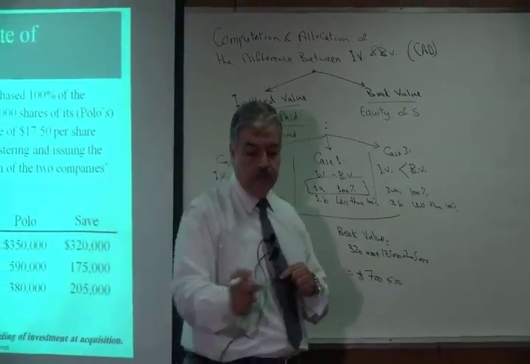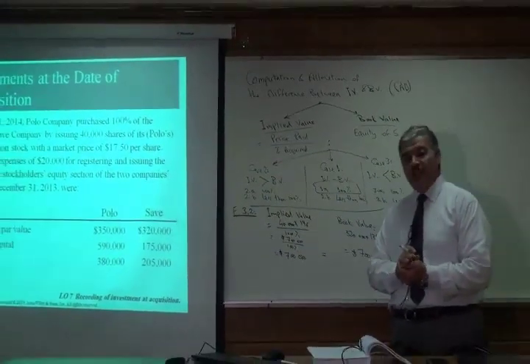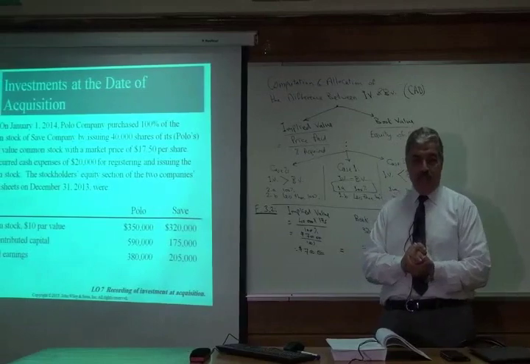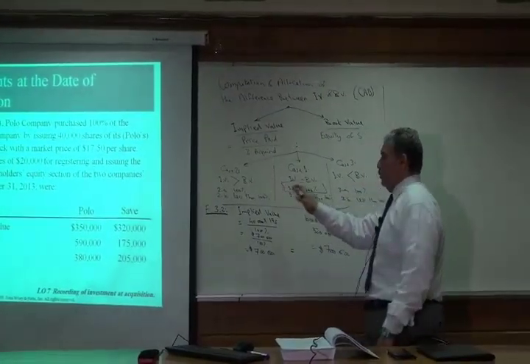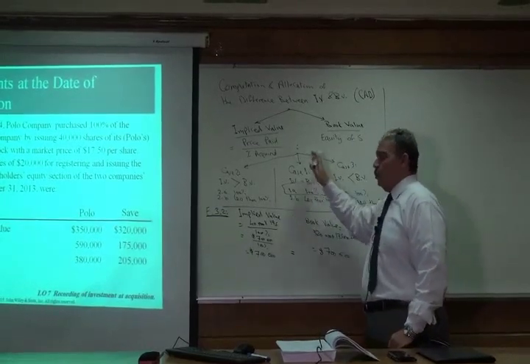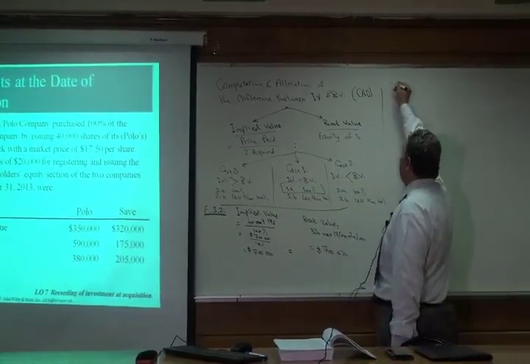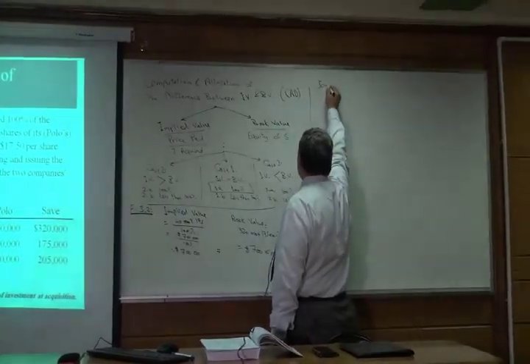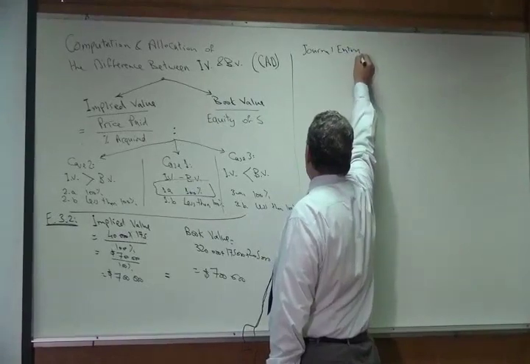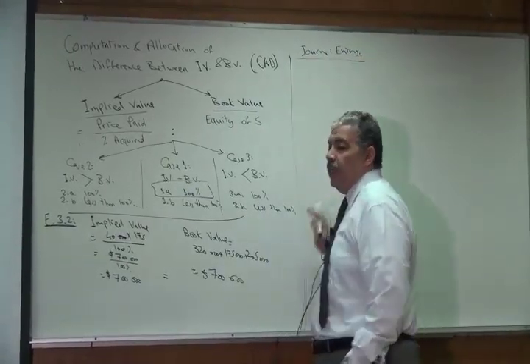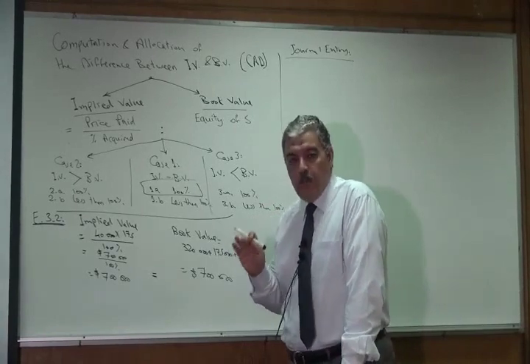Okay, now we are required to prepare the journal entry for the acquisition. So in all cases, whether case 1 or 2 or 3, A or B, the journal entry to record the acquisition will be the same.